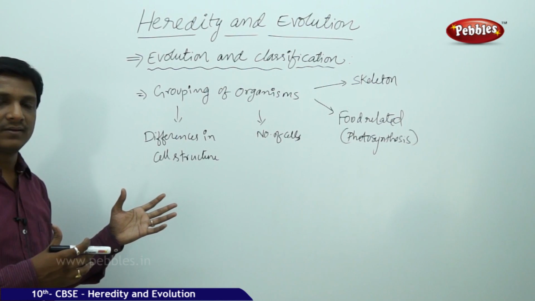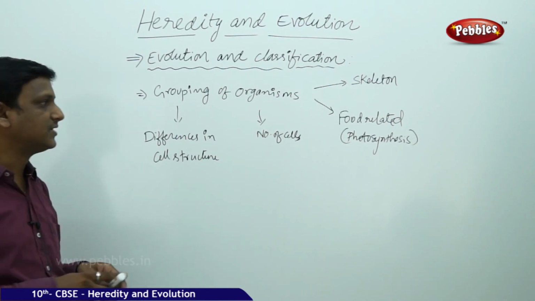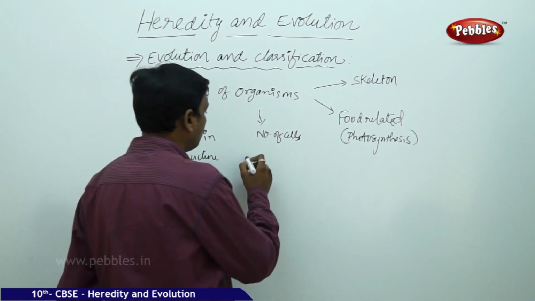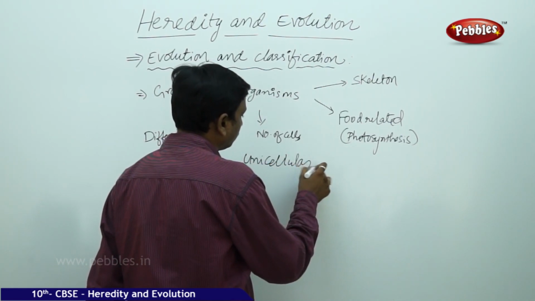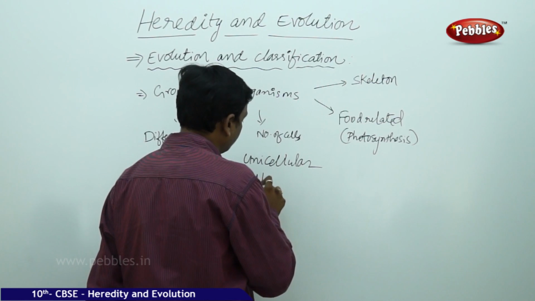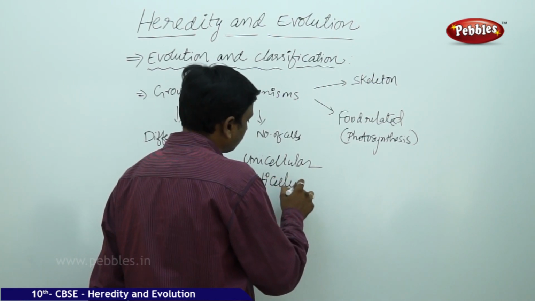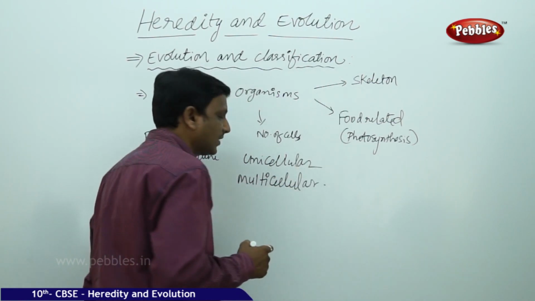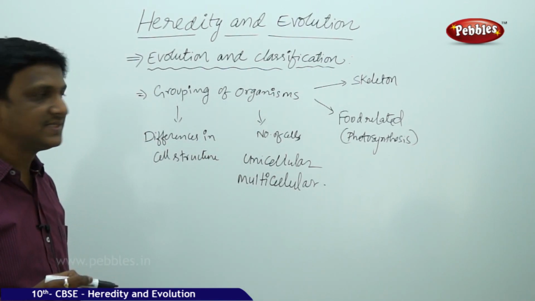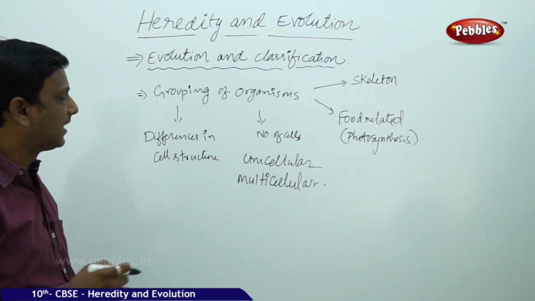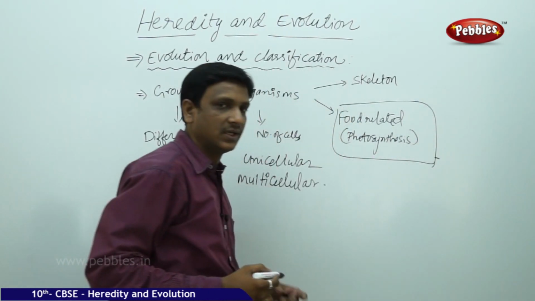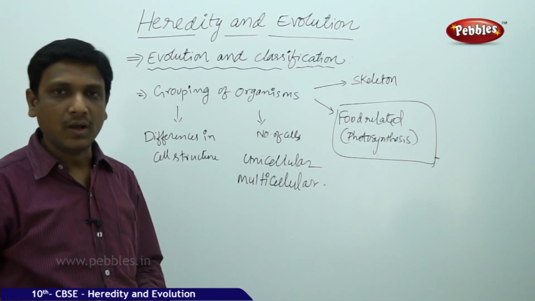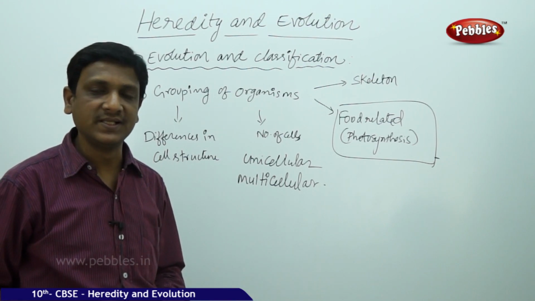Again, there is a categorization or classification based on the number of cells: unicellular, with only one cell throughout life, and multicellular, with many cells. And again, one more characteristic is food related, photosynthesis. Even though they are multicellular, all organisms are not capable of producing their own food.